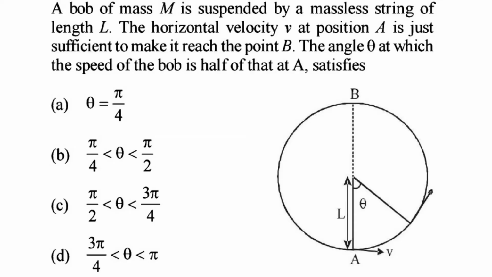A body of mass capital M is suspended by a massless string of length capital L. The horizontal velocity v at position capital A is just sufficient to make it reach the bottom B. The angle theta at which the speed of the bob is half of that at A satisfies.